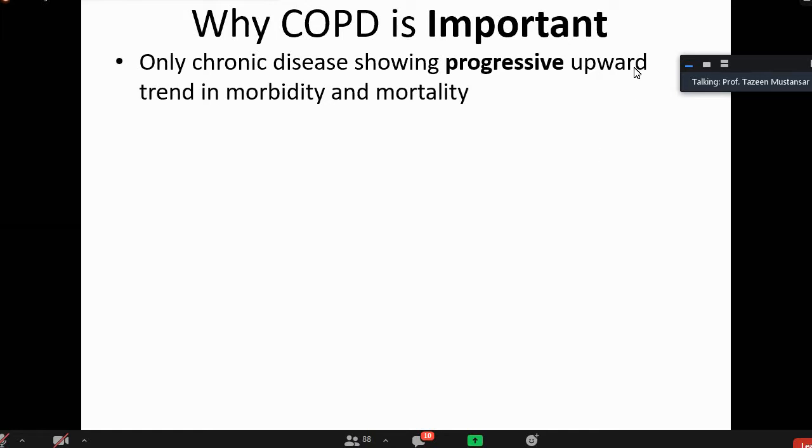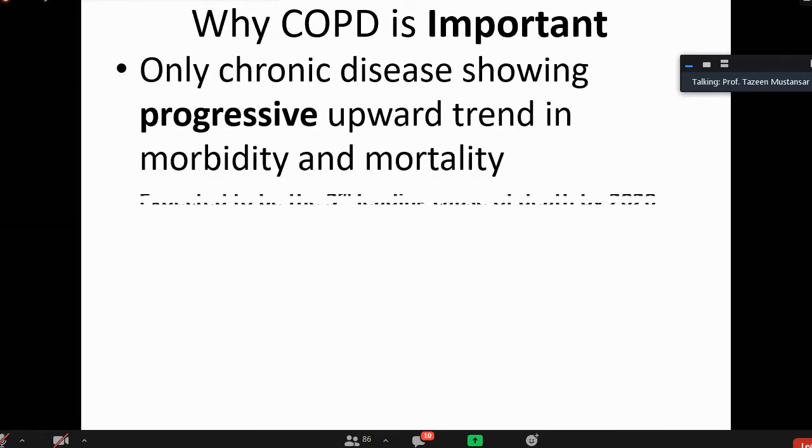Passive smoking has its own sequel. Yes, we are all passive smokers. It is also very bad. That's why we should discourage smokers from smoking in our vicinity. Smoking should be prohibited. There should be specified areas where a smoker will go and smoke. We should be very selfish in saying, go and smoke at any other place, not in my vicinity. It is the only chronic disease showing a progressive upward trend in morbidity and mortality, and